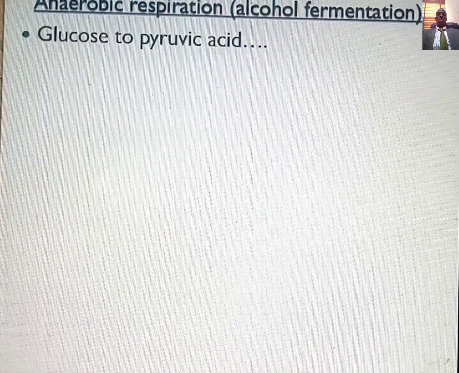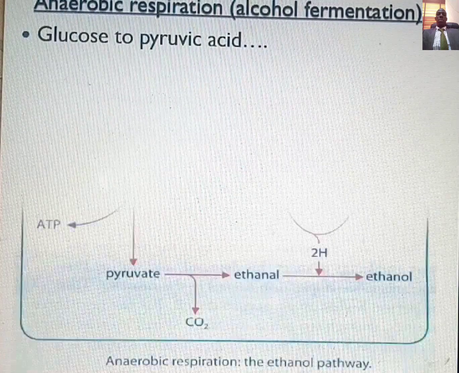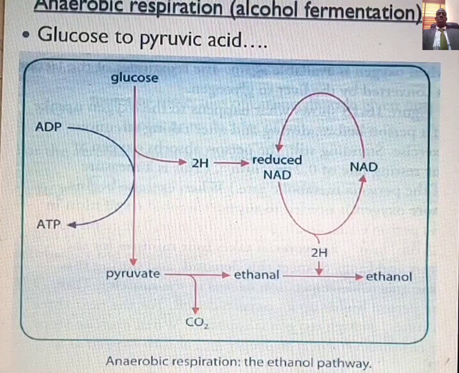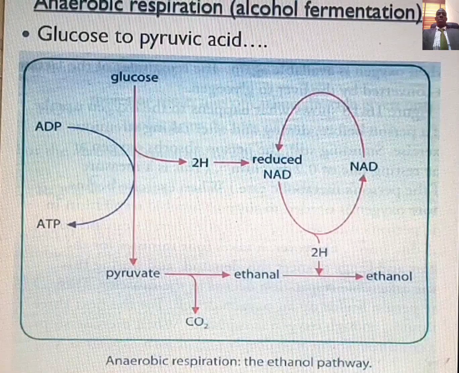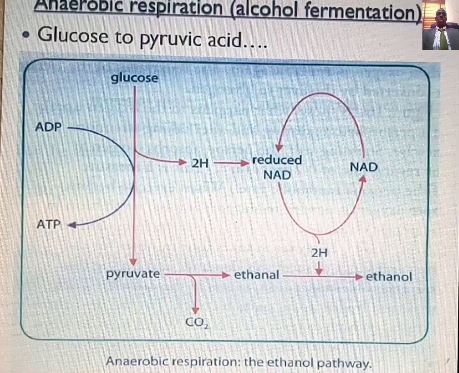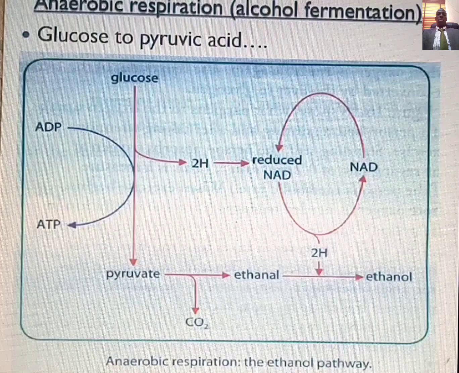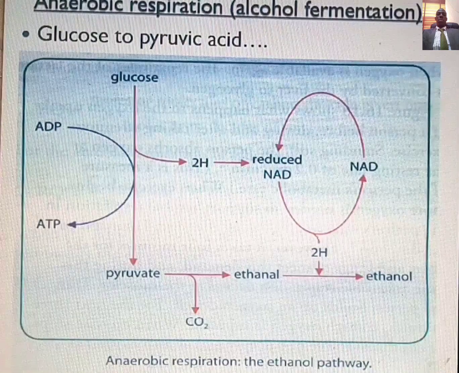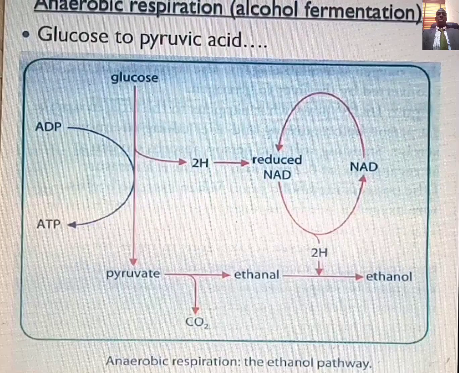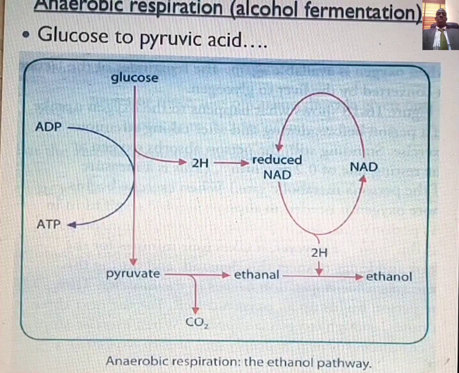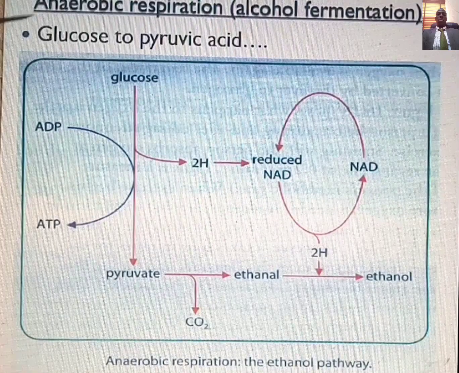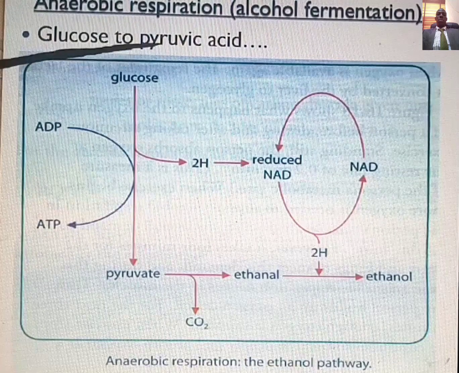Now, alcohol fermentation. Before your glucose will undergo reaction to give you ethanol and carbon dioxide, your glucose first undergoes glycolysis. That means glucose changes to what? Pyruvic acid.